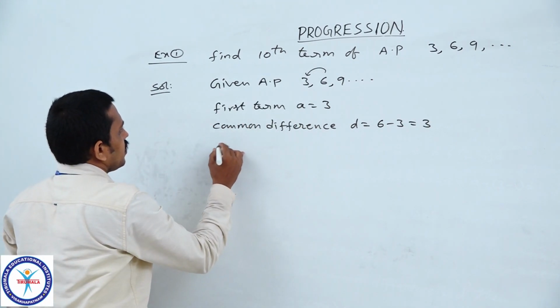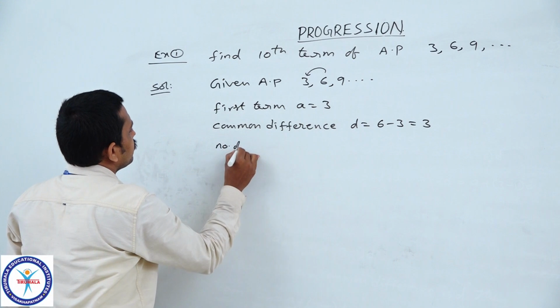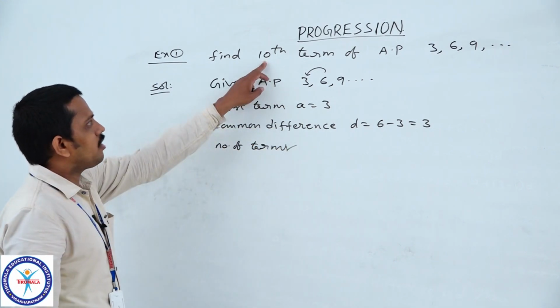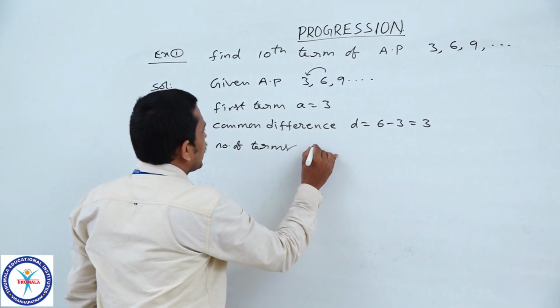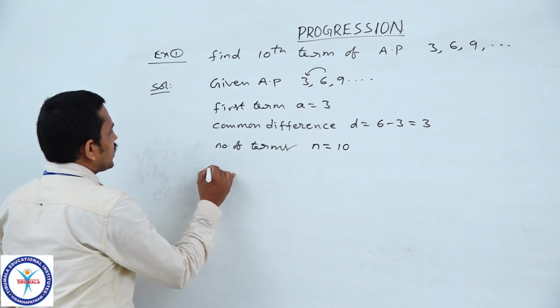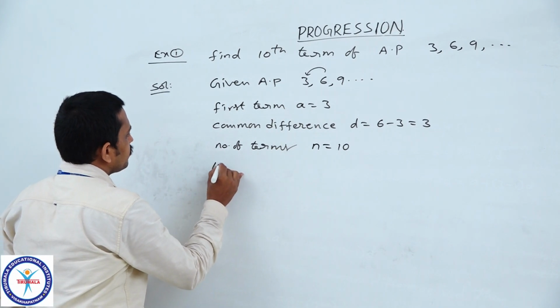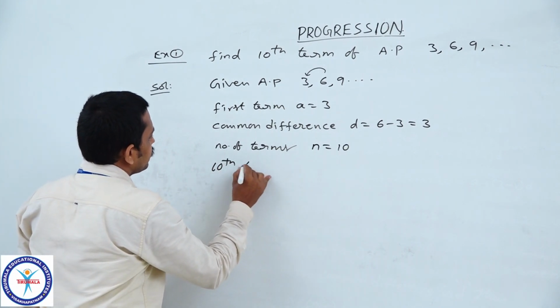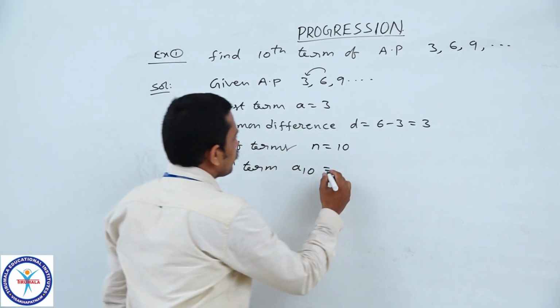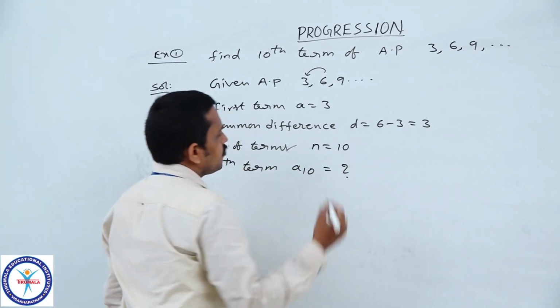Now, the number of terms. Here we are required to find the 10th term, so the number of terms n is equal to 10. Therefore, the 10th term A10 is what we require to find.